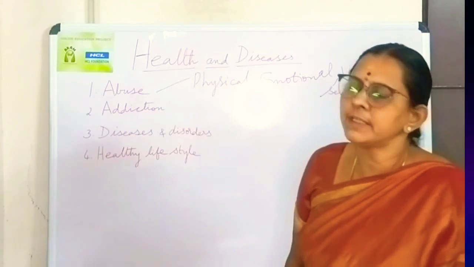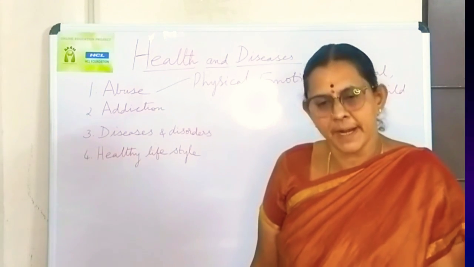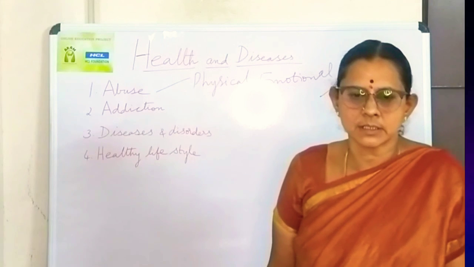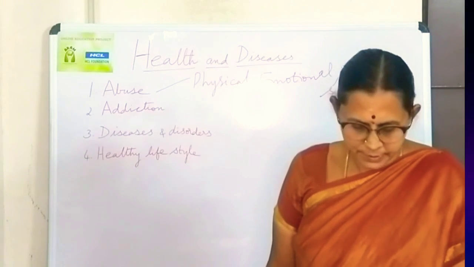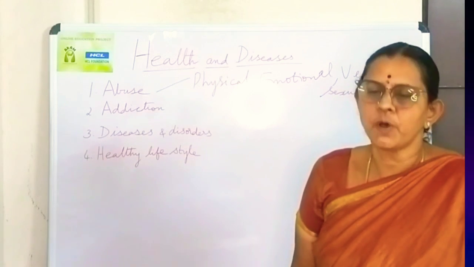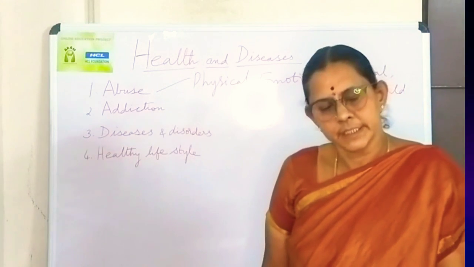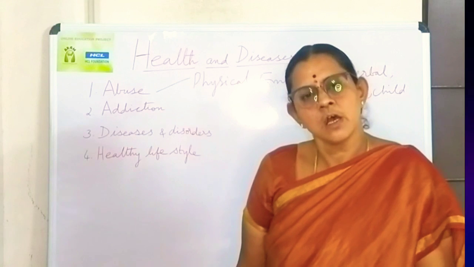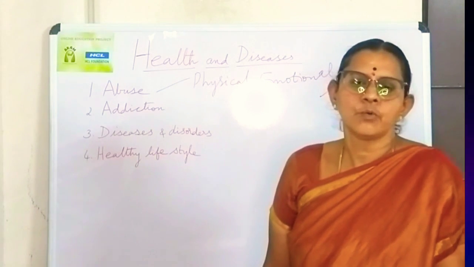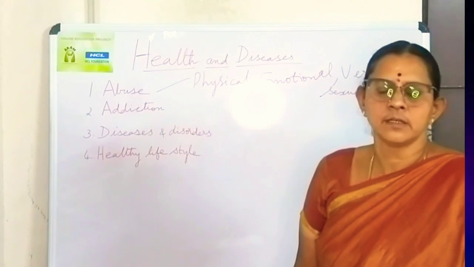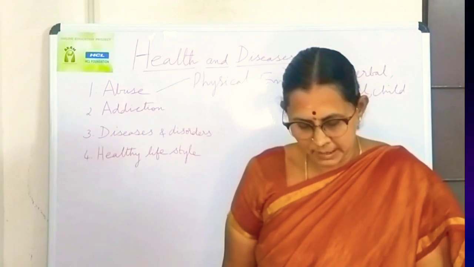So when the child is educated or made aware, this sexual abuse can be prevented or at least reduced. So it is a responsibility of the parents, the schools, institutions, and the entire community to give protection to the child. Only then would future children live a safe, healthy life.